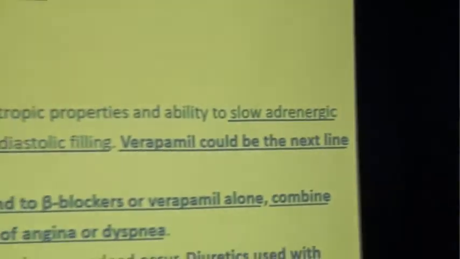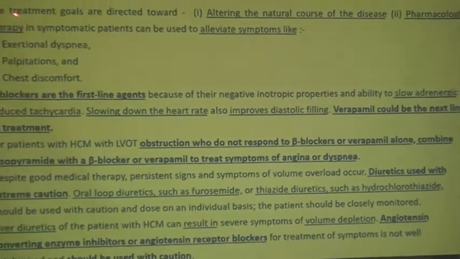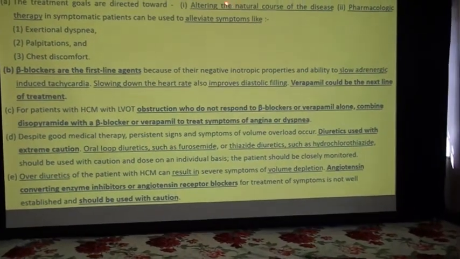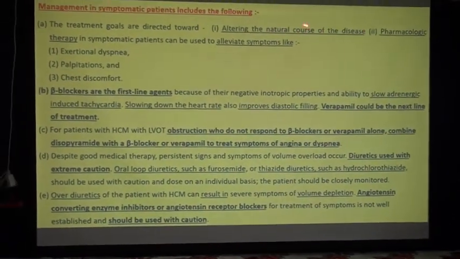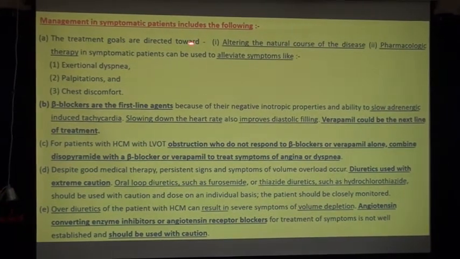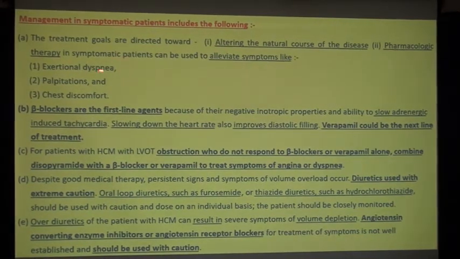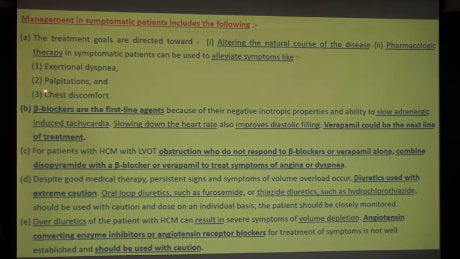Now I am going to take you again to the management in symptomatic patients. Management in symptomatic patients includes the following. The treatment goals are directed towards, number 1, altering the natural course of disease. Number 2, pharmacological therapy which alleviates the symptoms. What are the symptoms? Exertional dyspnea, palpitation, chest discomfort.